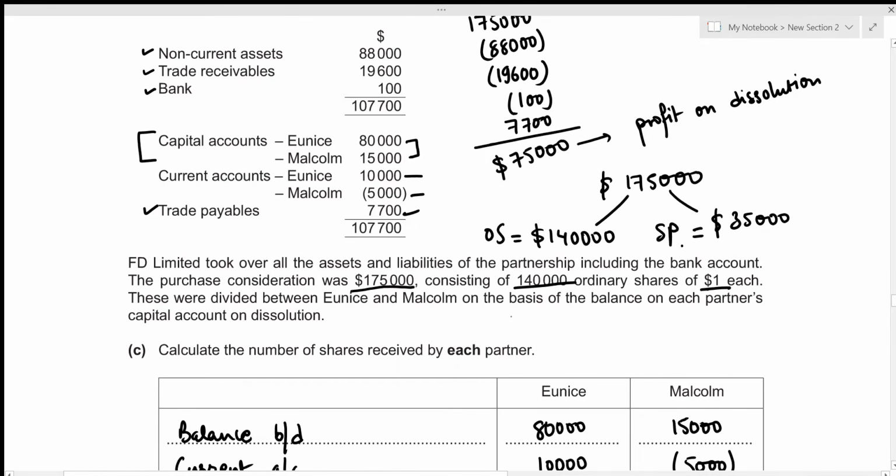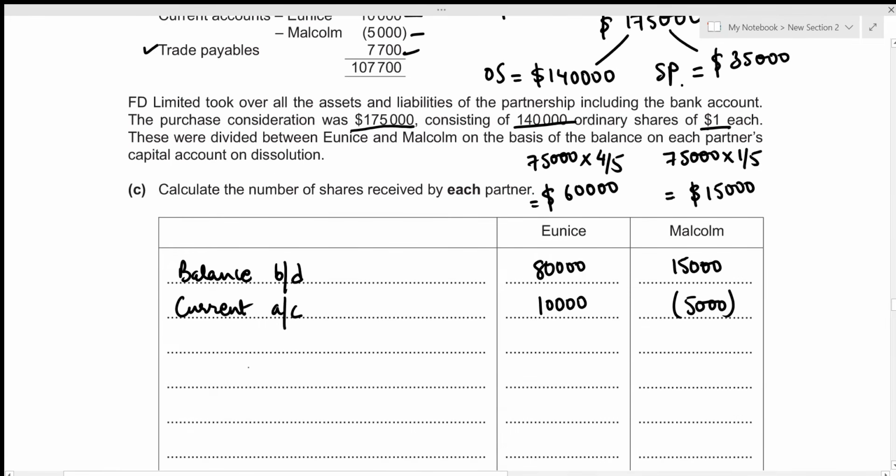All right, so out of 75,000, 4 out of 5 parts belong to Eunice, whereas out of 75,000, 1 out of 5 parts belong to Malcolm. So for Eunice, that's just going to be 75,000 times 4 by 5, which is 60,000. And for Malcolm, that's 75,000 times 1 by 5, which is 15,000. So these are the profits to be divided. And profit definitely increases the capital account balances, so we will be adding these two amounts. We can write it down as profit on dissolution. For Eunice, that's 60,000. And for Malcolm, that's 15,000.